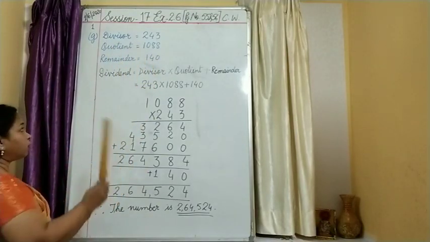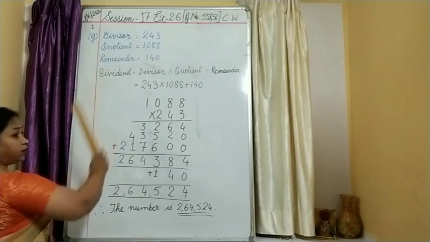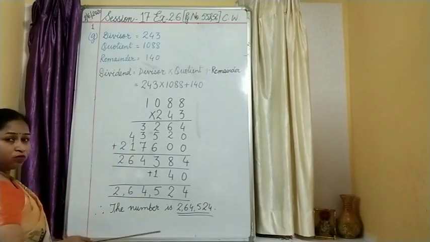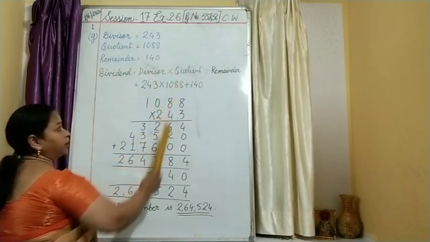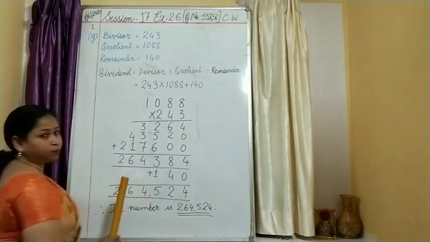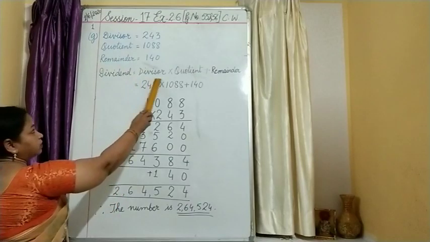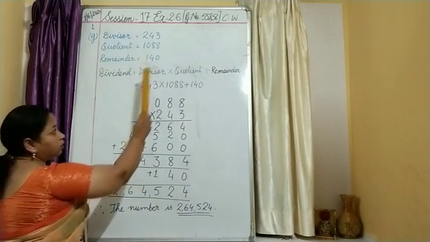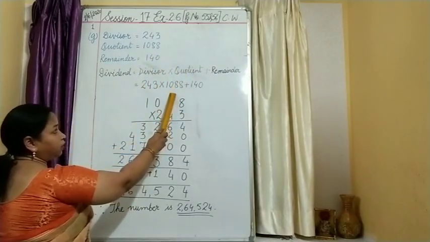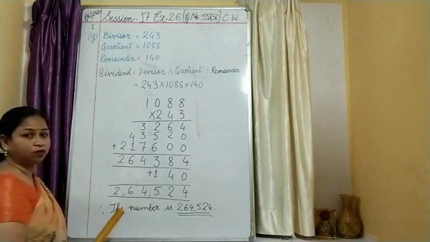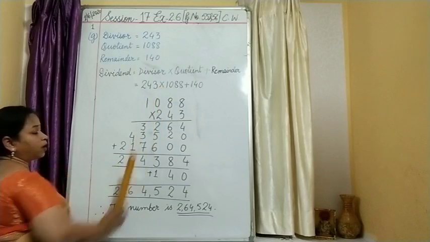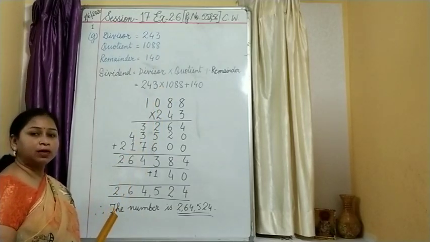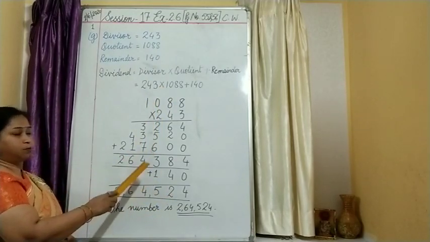Now you have to recall the formula. You know the formula: dividend equals divisor multiplied by quotient plus remainder. Note down the divisor given to you, note down the quotient given to you, and then the remainder you have to add. First we need to multiply these two, and you have already done multiplication operations. So let us multiply these numbers.